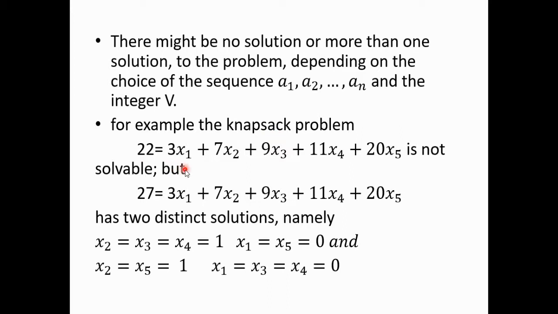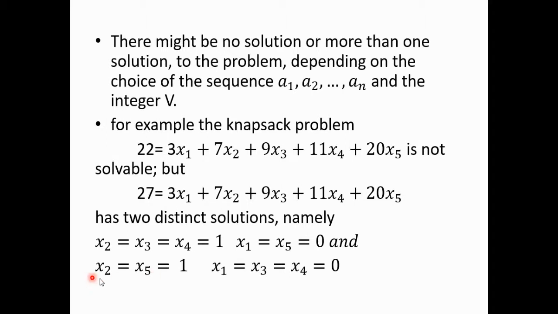Consider this problem: 22 is equal to 3x1 plus 7x2 plus 9x3 plus 11x4 plus 20x5. This problem is not solvable, but there is another problem where the right hand side is as it is and the left hand side is 27. Now we are saying that this problem has two different solutions, namely x2, x3, x4 are 1 and x1 and x5 are 0. If they are 1, then 7 plus 9 is 16, 16 plus 11 will be 27. So if I take A2, A3, A4, then the LHS will be equal to the RHS. No need to take A1 and A5.